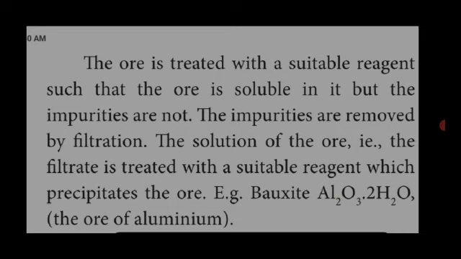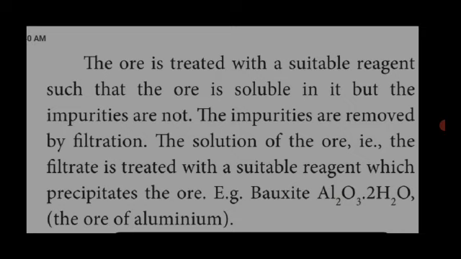The impurities are removed by filtration. The solution of the ore, that is the filtrate, is treated with a suitable reagent which precipitates the ore. Example, bauxite, formula Al2O3·2H2O. This bauxite is one of the ores of aluminium.